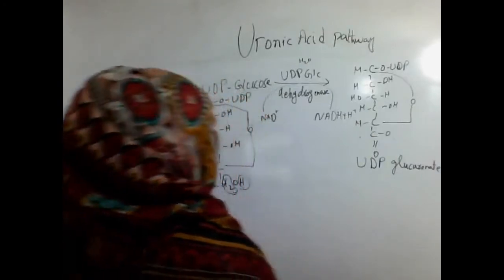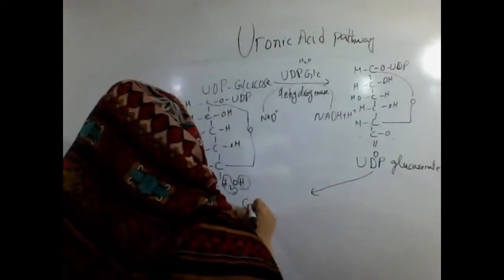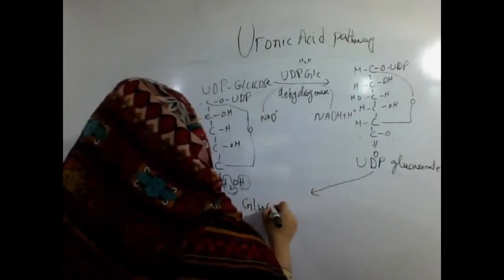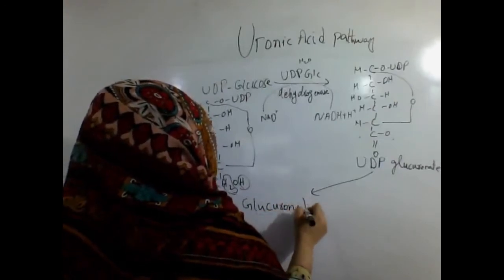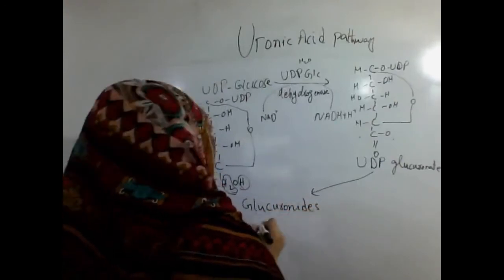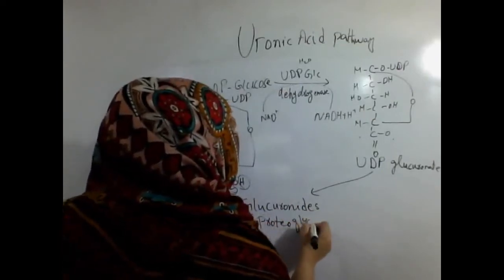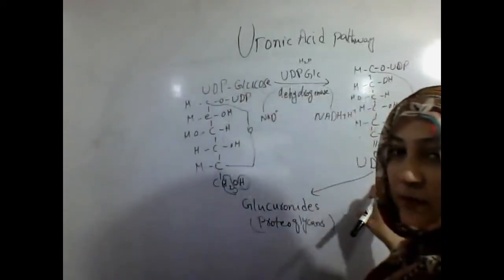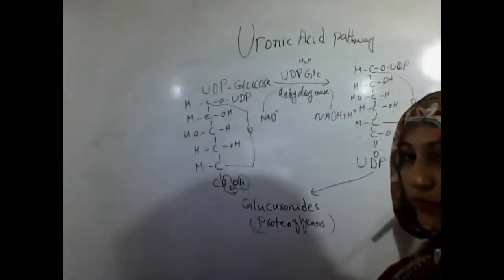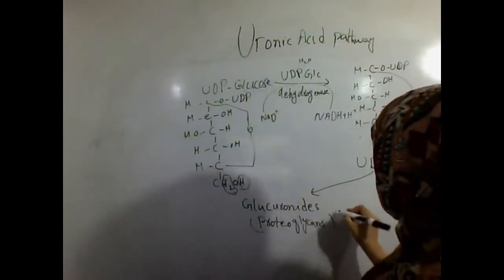Then this UDP glucuronate is used for the synthesis of different glucuronides, which are also called proteoglycans. This UDP glucuronate is used for the synthesis of proteoglycans and glucuronides.